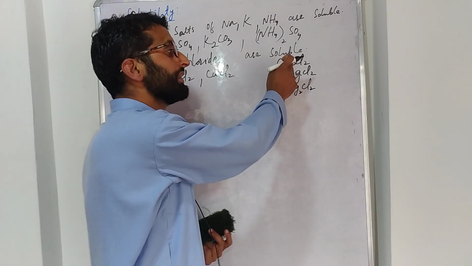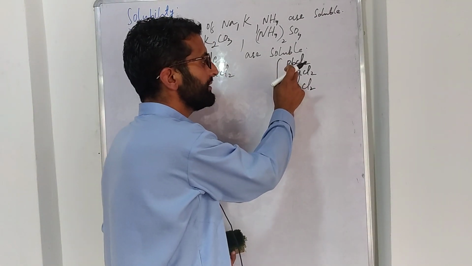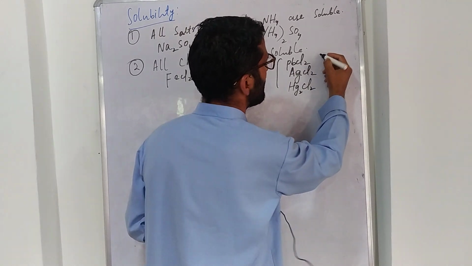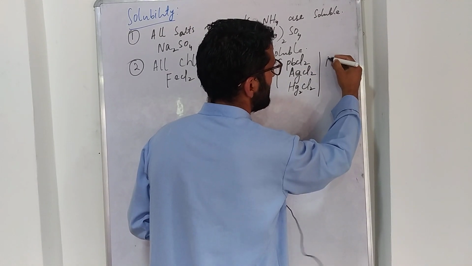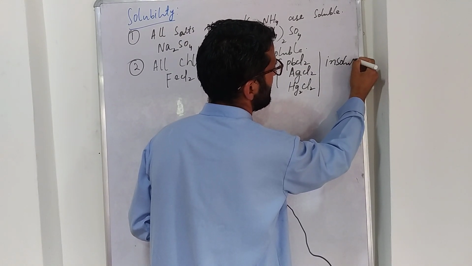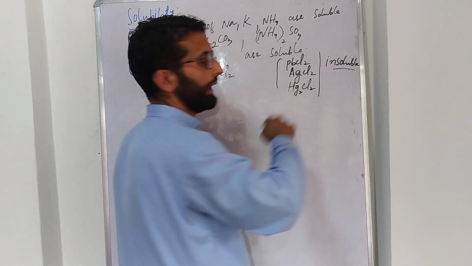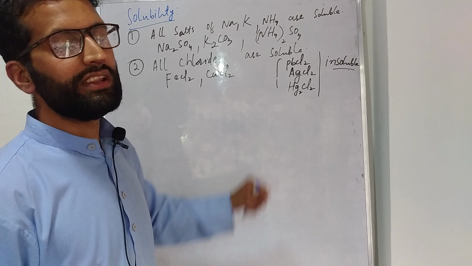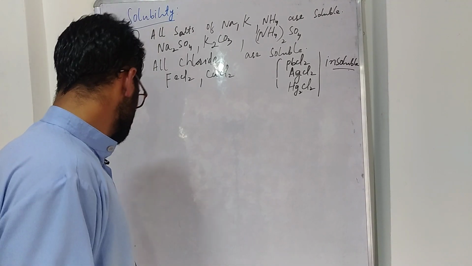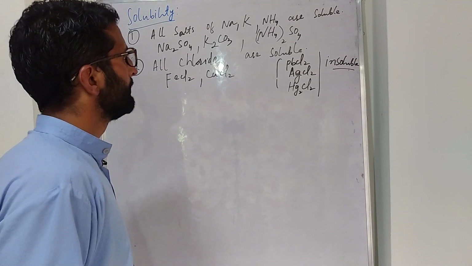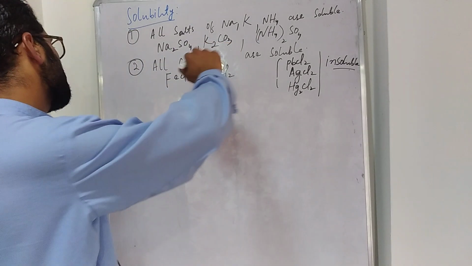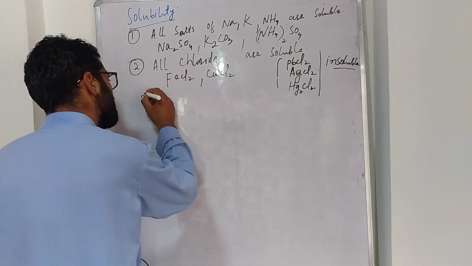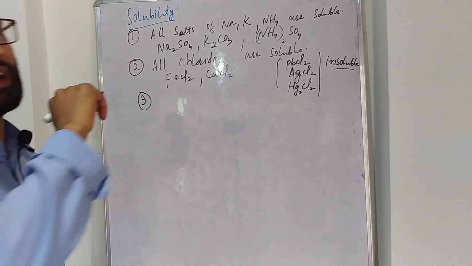These three exceptions are lead chloride, silver chloride and mercury chloride. They are insoluble in nature. So you have to remember these exceptions. Okay. After that, we will be going for the next rule.